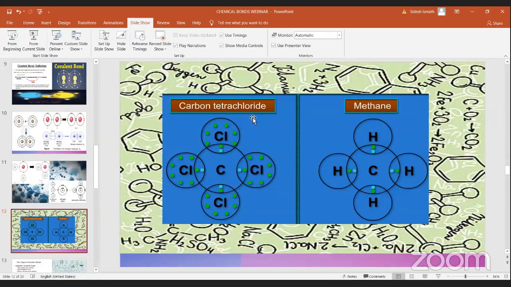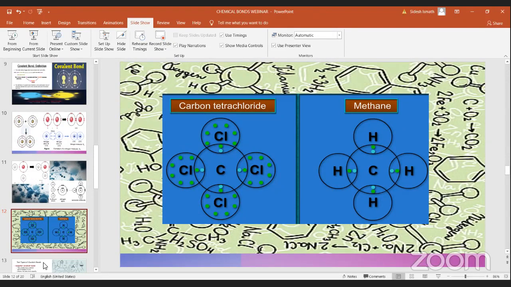In methane, you have 4 electrons in carbon's valence shell, and you're combining 4 hydrogens, so CH4. Hydrogen can be stable with 2 electrons, sharing with carbon, and hydrogen is stable and carbon is also stable. So the methane molecule is formed.